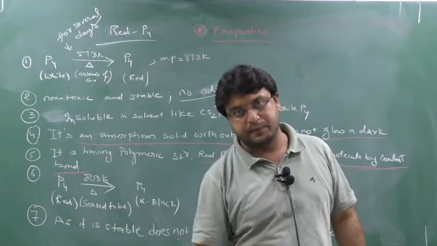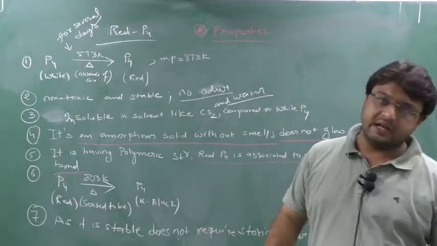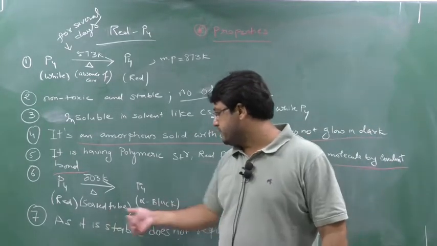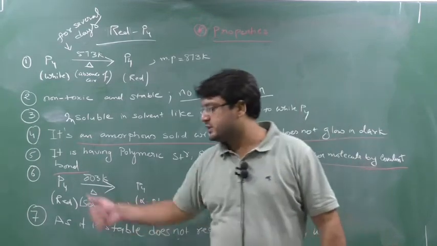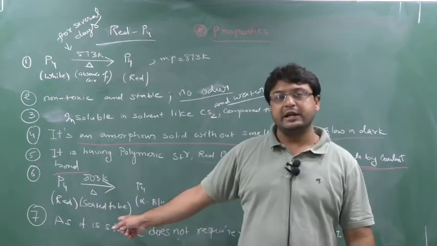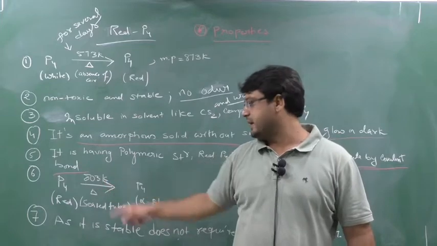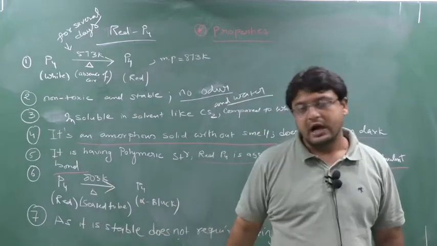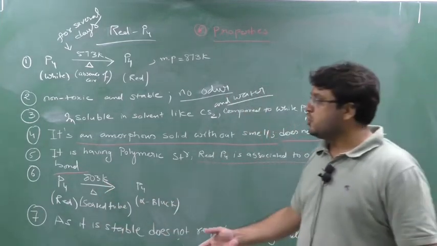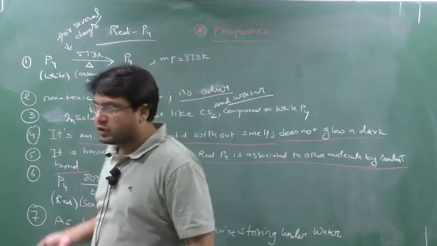You have to remember this key point. So how to obtain alpha black phosphorus from red phosphorus? Take red phosphorus, heat it at 803 Kelvin in a sealed tube, and you will obtain alpha black phosphorus.